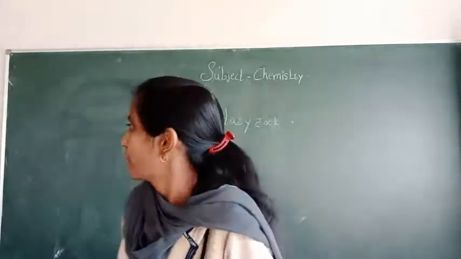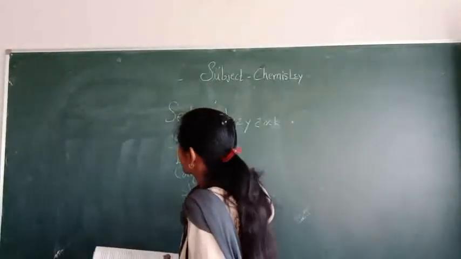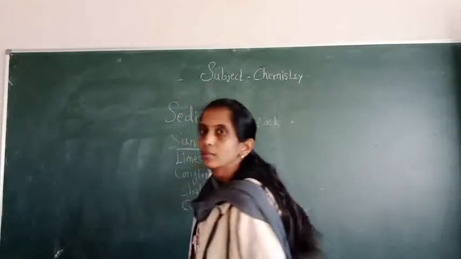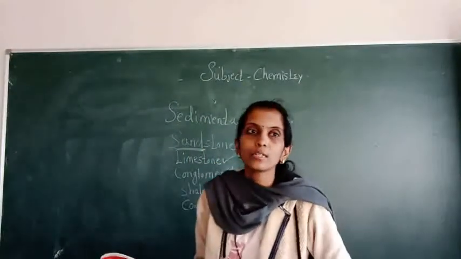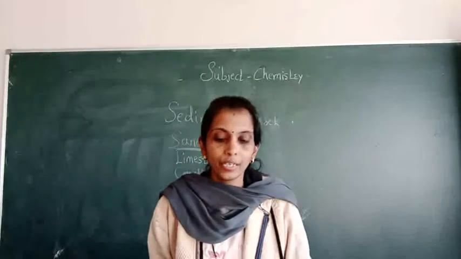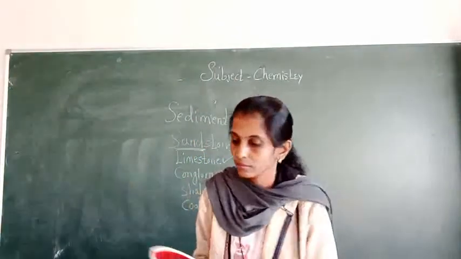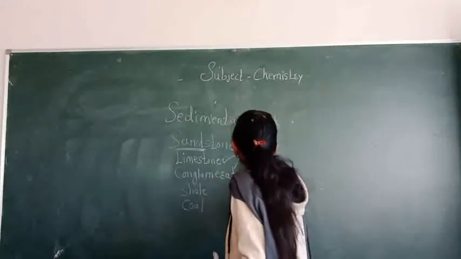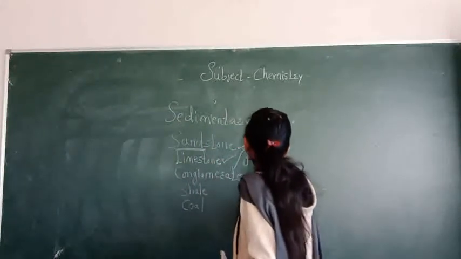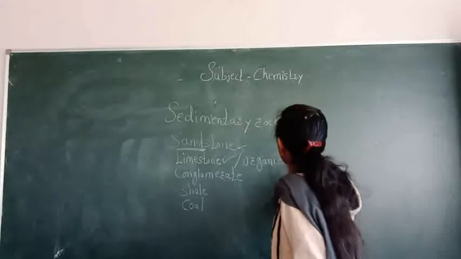Second one is limestone. So limestone is also known as organic rock or organic sediment. Why?